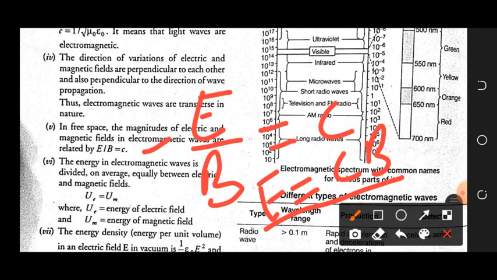In case of polarization, where light becomes unidirectional, we take only the electric field for the description and understanding of light. The reason we take only the electric field is that its magnitude or amplitude is much greater than that of the magnetic field.